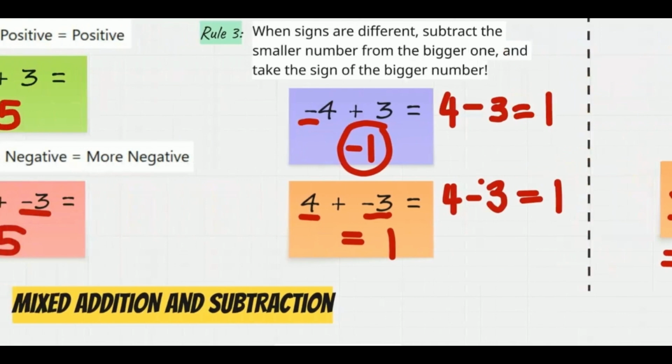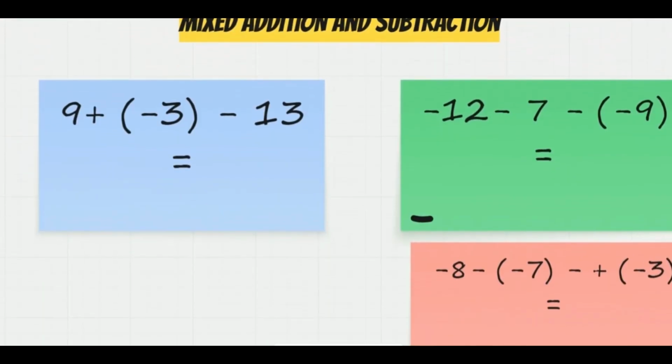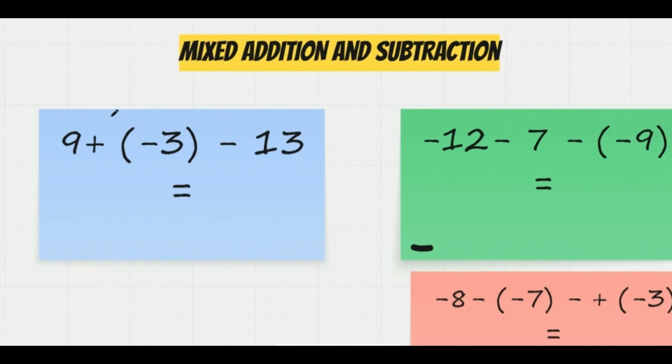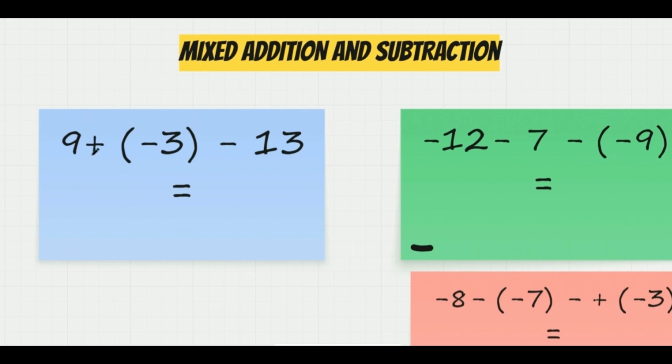Now let's deal with problems that involve both addition and subtraction operations. We'll start with the first example. We have two operations, addition and subtraction, and we'll treat the problem in two steps.